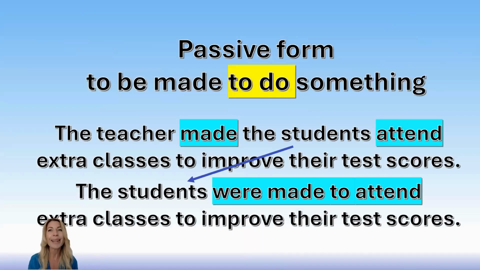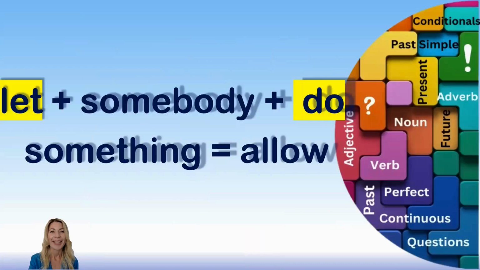Okay, so this is quite essential because sometimes people automatically use it, like "students were made attend extra classes." I heard it. However, it's incorrect just because this is a different structure. Please keep in mind. Here is our to attend.